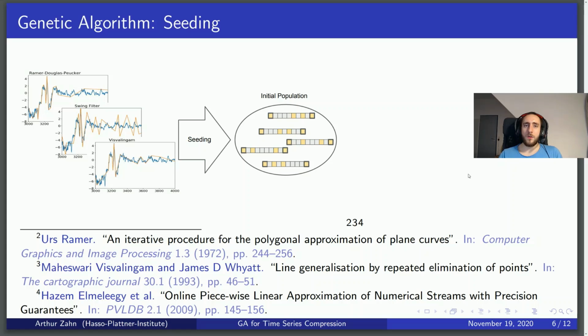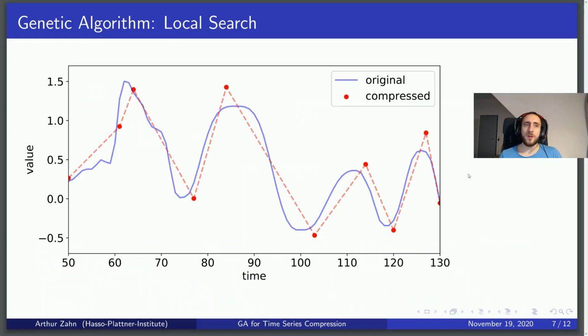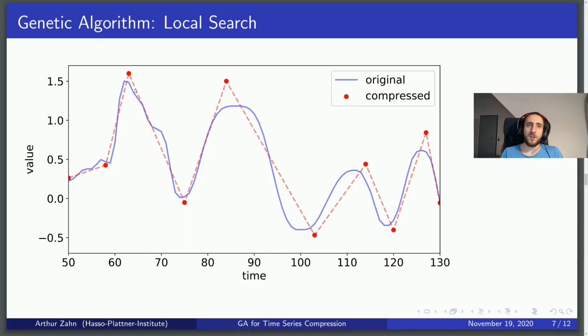Next, let's look at the local search. The operator we propose works in a very greedy and simple manner. It iterates over the points of the compressed time series and optimizes each one of them locally. So it will start with this point here and place it between both of its neighbors in such a way that this part of the original time series is approximated as well as possible. So it will take this point now and place it down there, and then move on to the next point, this one, and place it a little bit to the left. Then it moves to the next one, and so on and so forth.